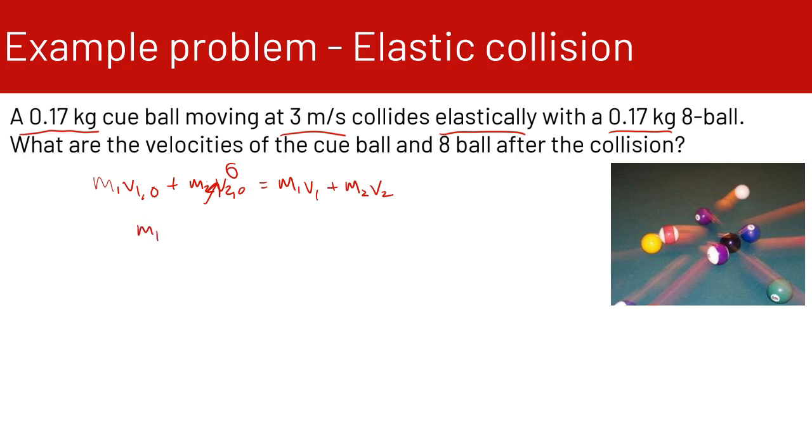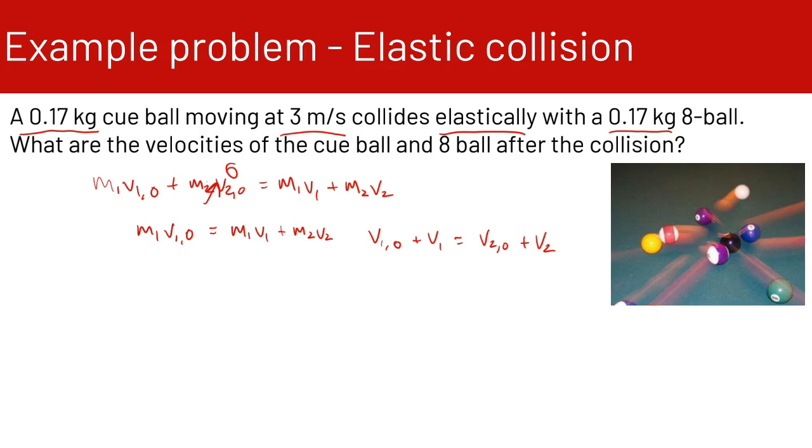So we have m1 v1 naught is equal to m1 v1 plus m2 v2. We also have another equation that we can use for elastic collisions, and that is that v1 naught plus v1 is equal to v2 naught plus v2.